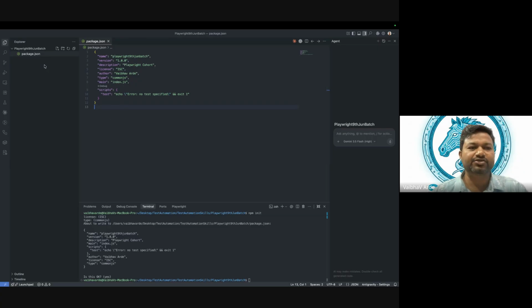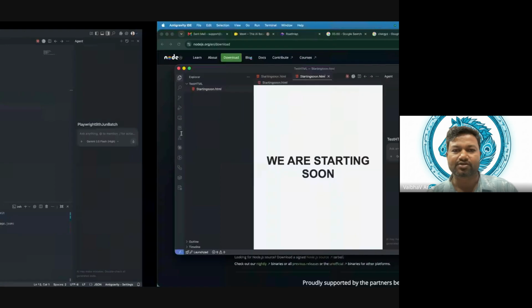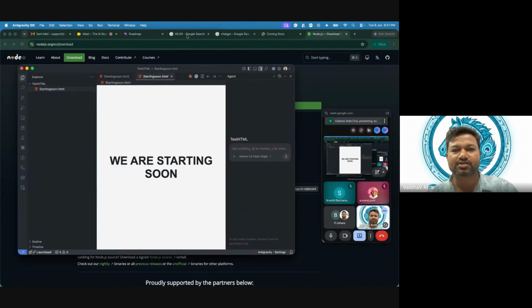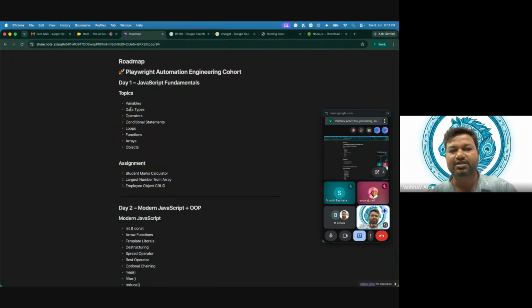So this is our package.json. This is very basic when we start working with the JavaScript environment. So now let's move to our actual agenda. What does our first day talk about? It talks about variables, data types, operators, conditional statements, loops, functions, arrays, and objects. So let's start with variables.